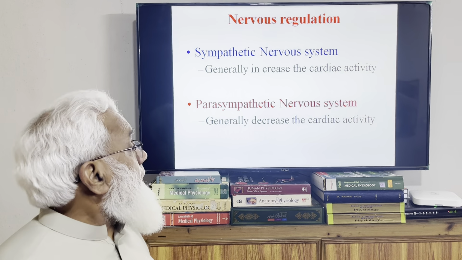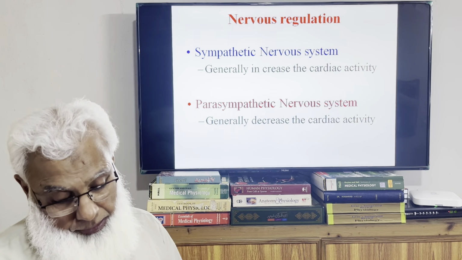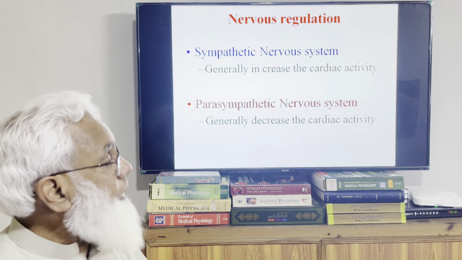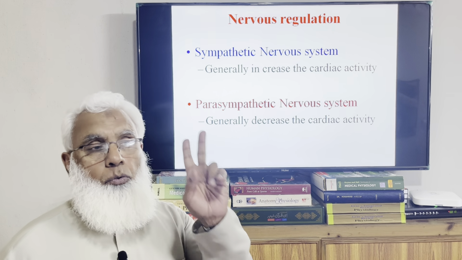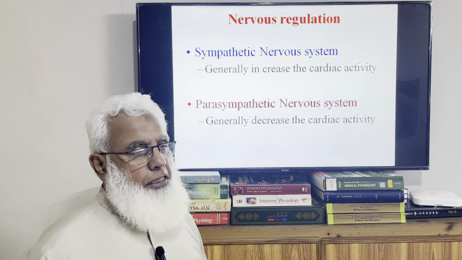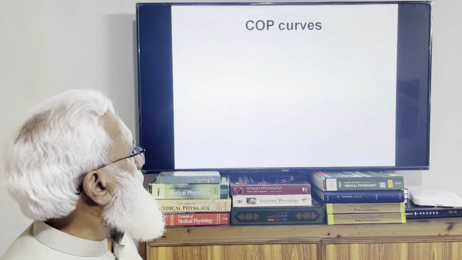And the parasympathetic nervous system generally decreases the cardiac activity, especially the heart rate, as we are going to see. So these two limbs of the autonomic nervous system, sympathetic and parasympathetic, almost oppose each other.